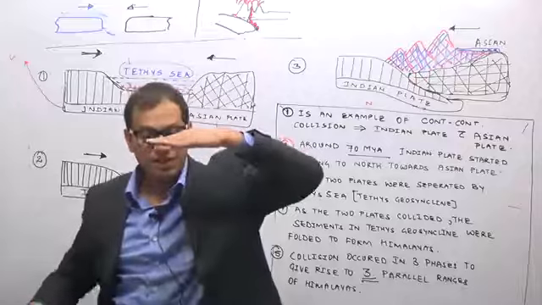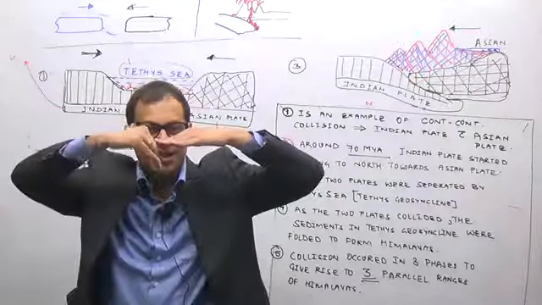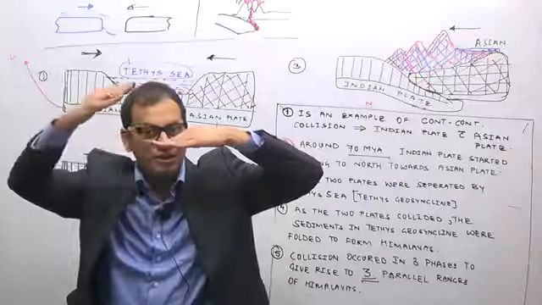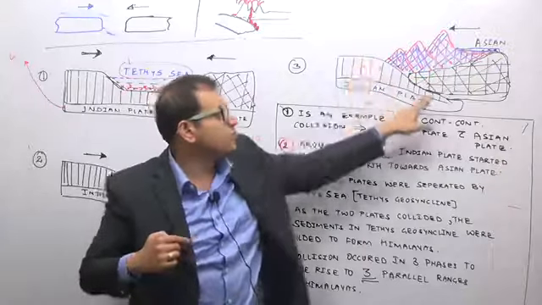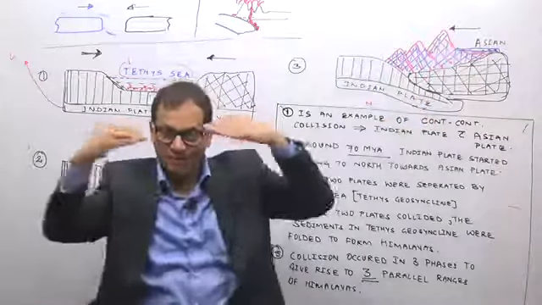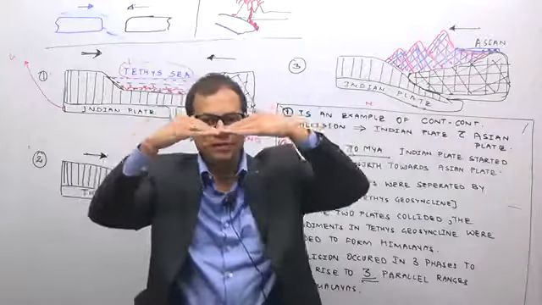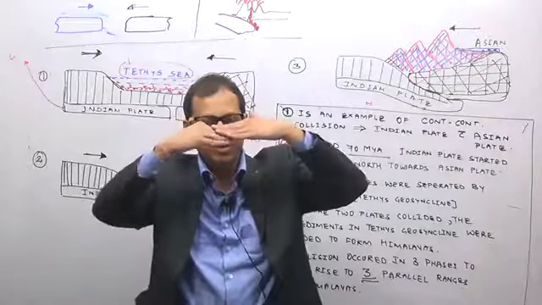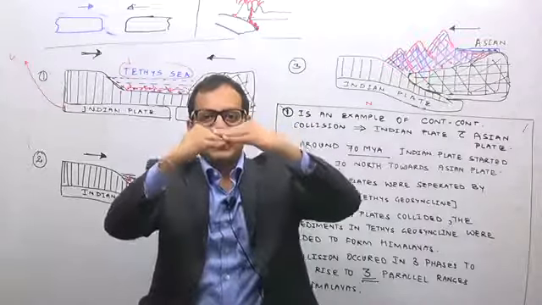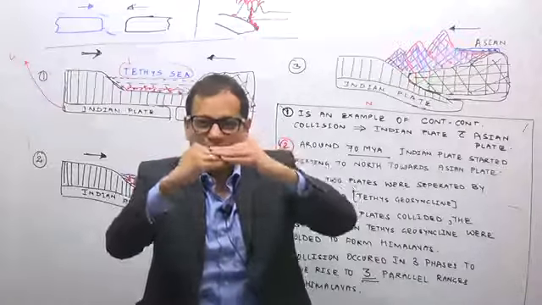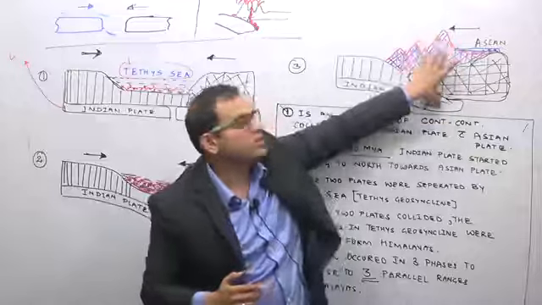So 30 kilometers of Asian plate, 30 kilometers of Indian plate, it is not going deep inside the mantle and getting destroyed because it is also a continental plate. So you can see in the diagram, it is going just below the Asian plate. That means in my hand, this diagram, the third figure in my hand, these two plates are coming and Indian plate is just going below the Asian plate. So the thickness of the crust becomes very high. That is the high mountain system. Here the thickness of the crust is very high.